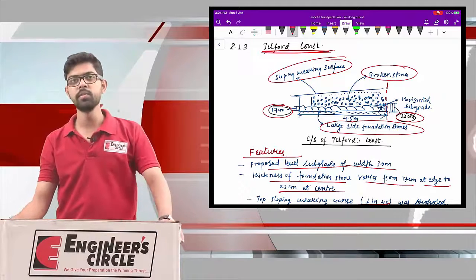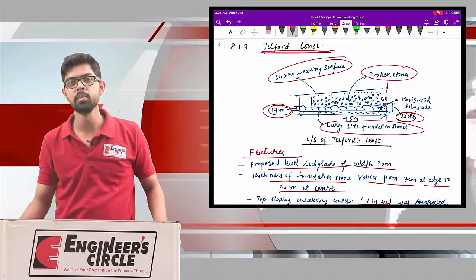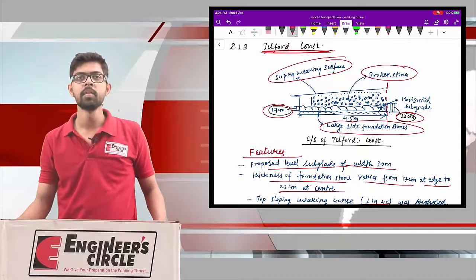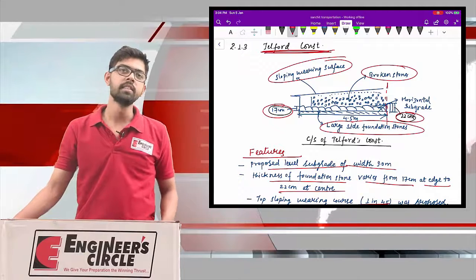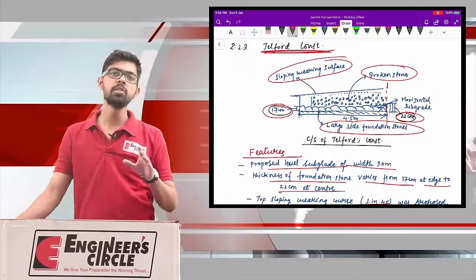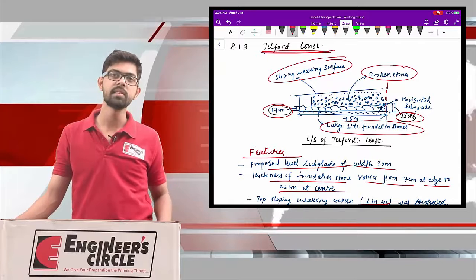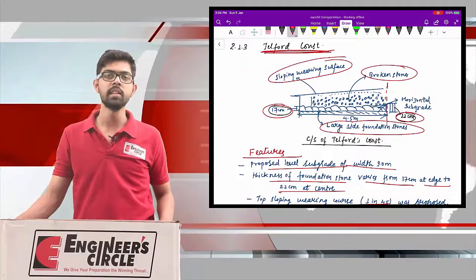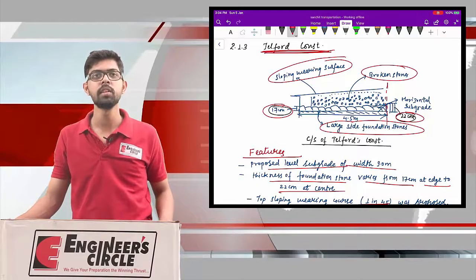So we can say that Trescott and Telford proposed a somewhat similar type of construction methodology. They both talk about the topmost sloping wearing surface. They talk about the cross slope provided at the top in order to drain the surface water.